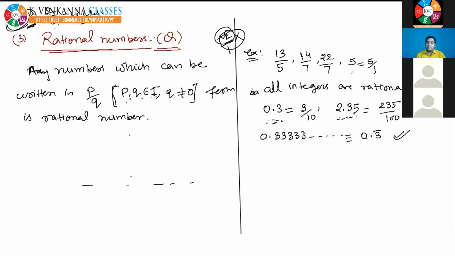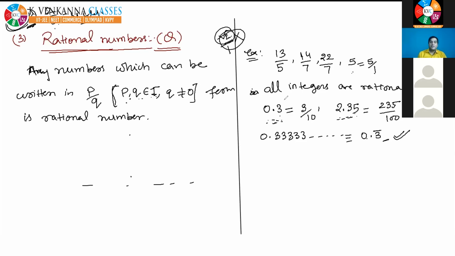So listen again, one more conclusion. Any non-terminating decimal, meaning after the decimal the numbers are non-terminating, but recurring, meaning repeating, is also a rational number. Then the question arises: can it also be written in P by Q form? Yes, definitely it can be written in P by Q form. So the next question is how. I will tell you on the next page how it can be written in P by Q form.